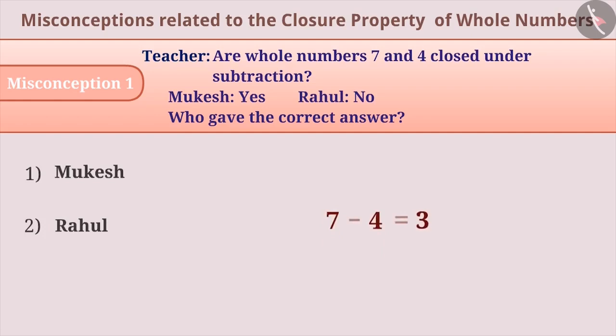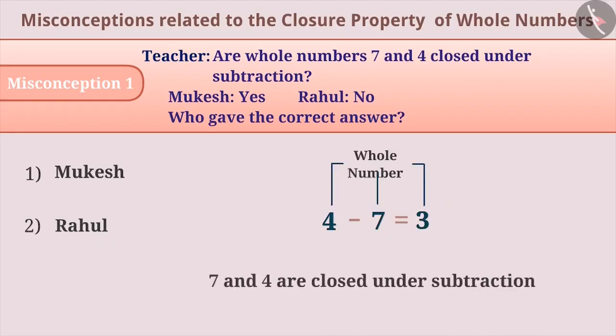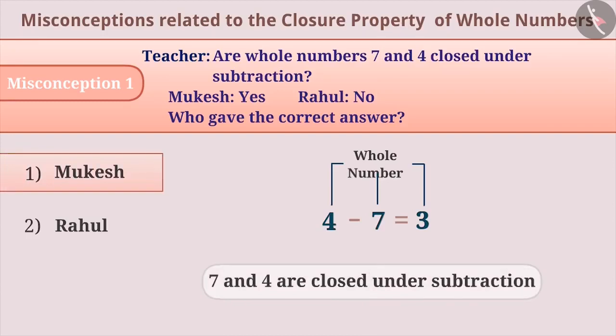7 minus 4 is equal to 3. With the same understanding, it is assumed that 4 minus 7 is equal to 3. Since 3 is a whole number just like 7 and 4, 7 and 4 are considered to be closed under subtraction. So based on this understanding, Mukesh's answer seems correct. But this is the wrong answer.